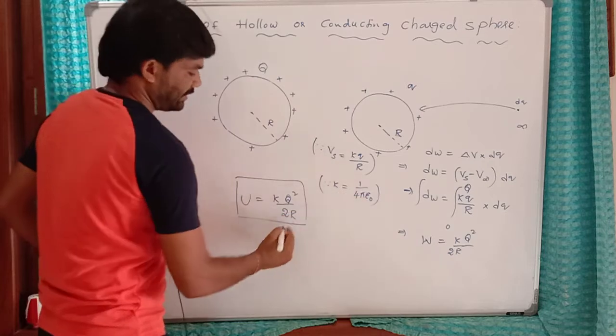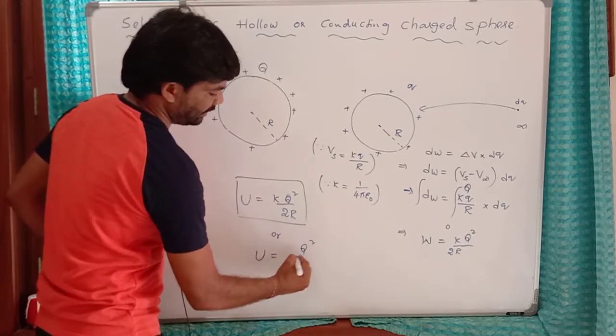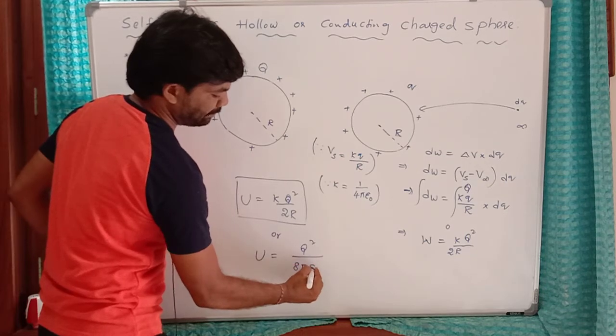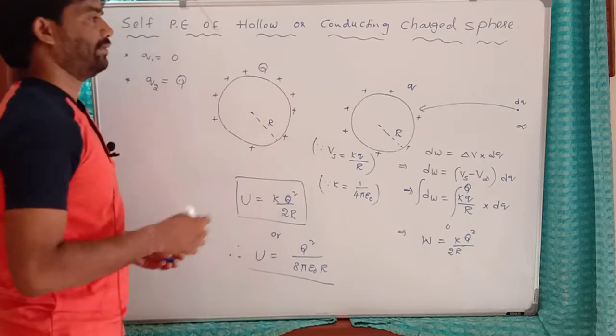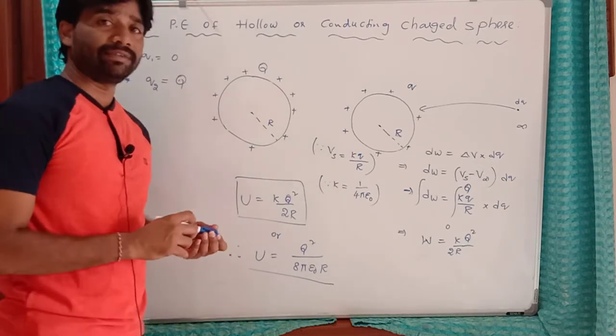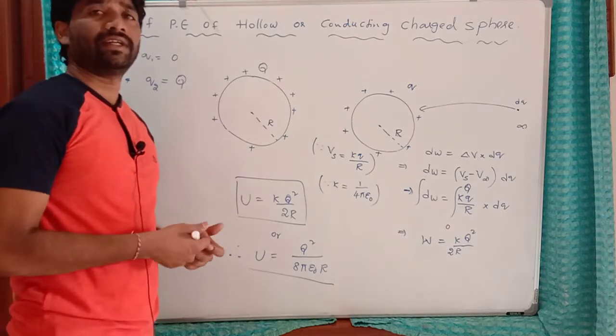Or you can write this k as 1 by 4 pi epsilon naught, so U equals q square by 8 pi epsilon naught r. This is the self-potential energy of a hollow charged conducting sphere.